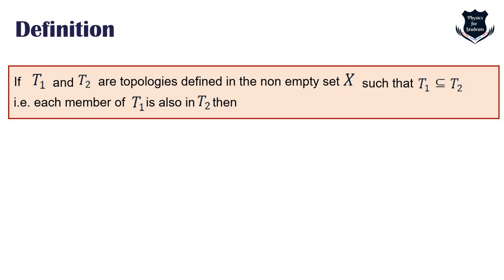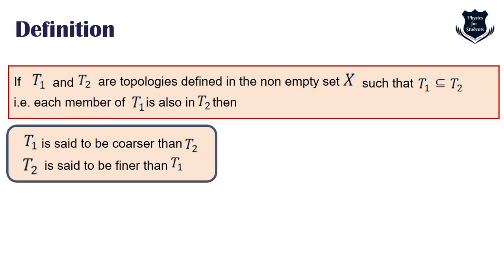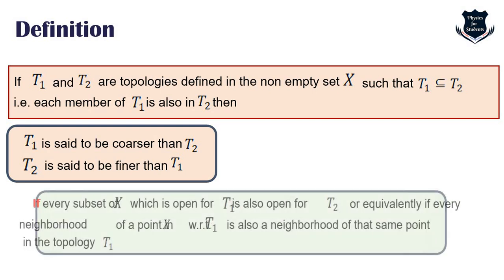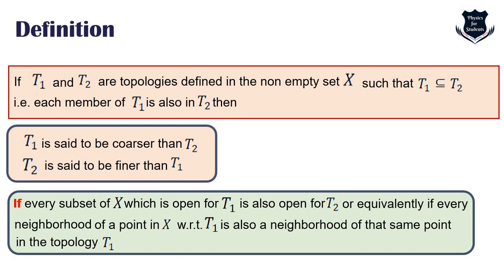Okay, let us go to the technical definition. If T1 and T2 are topologies defined on the nonempty set X such that each member of T1 is also in T2, then T1 is said to be coarser than T2 and T2 is said to be finer than T1. There is a condition at the bottom of the screen, you can read it. Every subset of X which is open for T1 is also open for T2, or equivalently, every neighborhood of a point in X with respect to T1 is also a neighborhood of that same point in the topology T2. So this is a formal definition of what is called a finer topology.